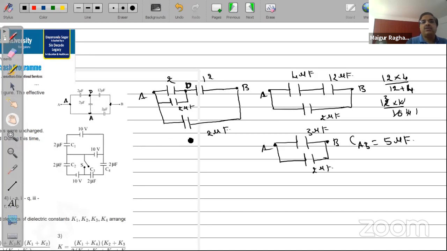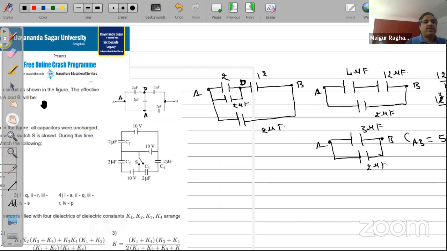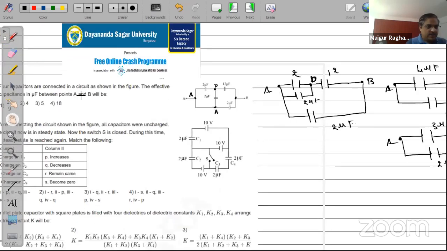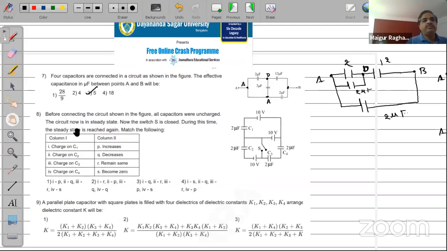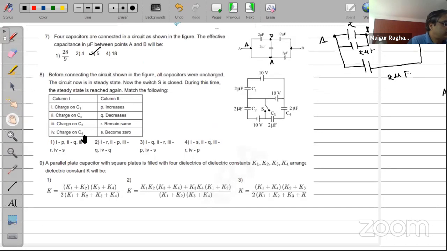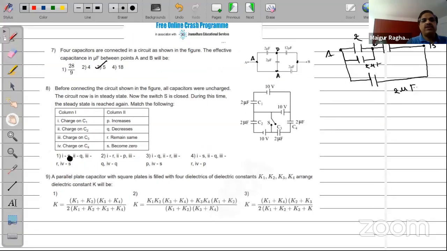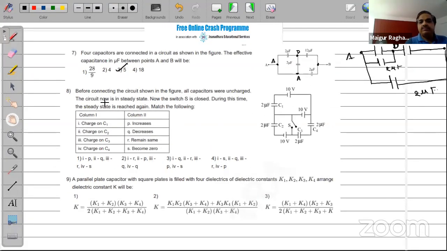So the answer to this question should be 5 microfarad capacitor. Do we have that? Yes, here it is. 5 microfarad capacitor. Fantastic. Okay. Eighth one. Eighth question. Read this question once. I hope all of you will be able to read this clearly on your screen.